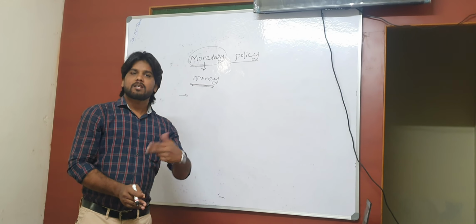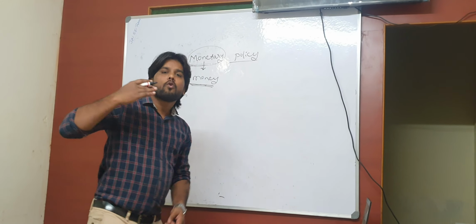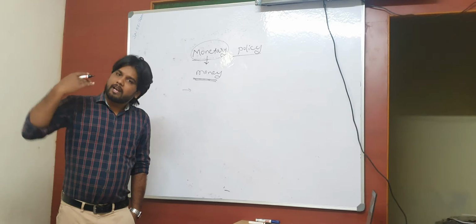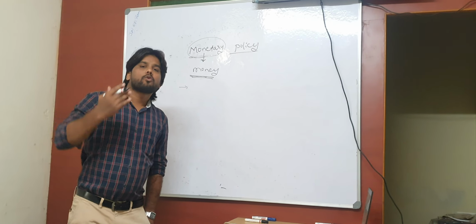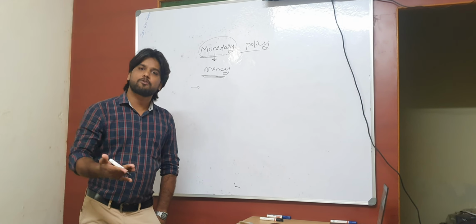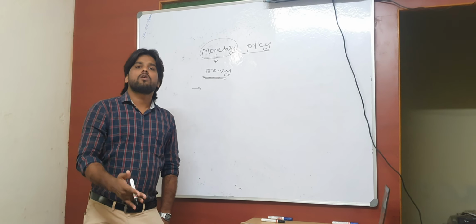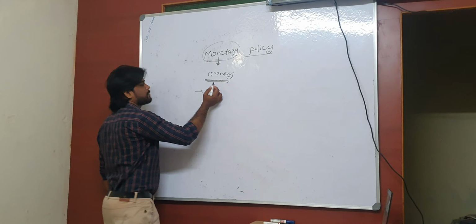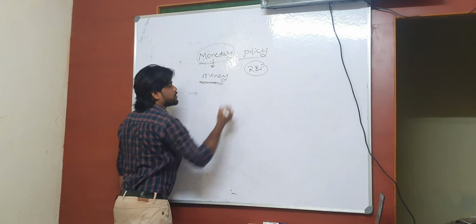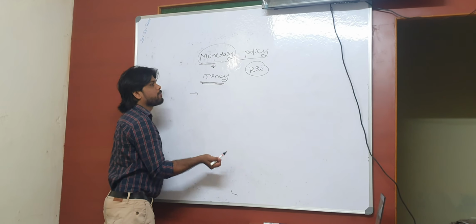You may ask the question, who controls this process in our nation? Remember one thing, in our nation, the total monetary policy is controlled by our authority called the Reserve Bank of India. The one who controls this concept in our nation is RBI, the Reserve Bank of India.